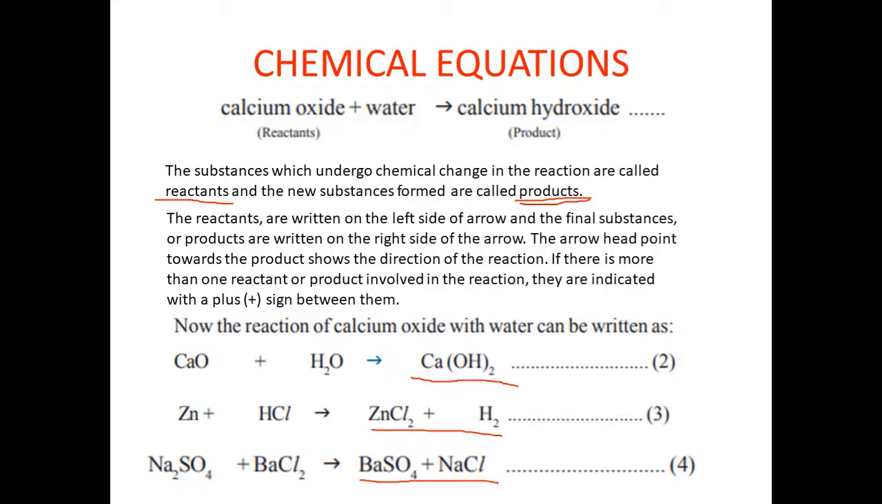So we have two kinds of substances now. One is reactants and the other is products. What do we mean by reactants? Reactants are the substances which undergo chemical change to form a product. Say for example, to make you understand in a better way,